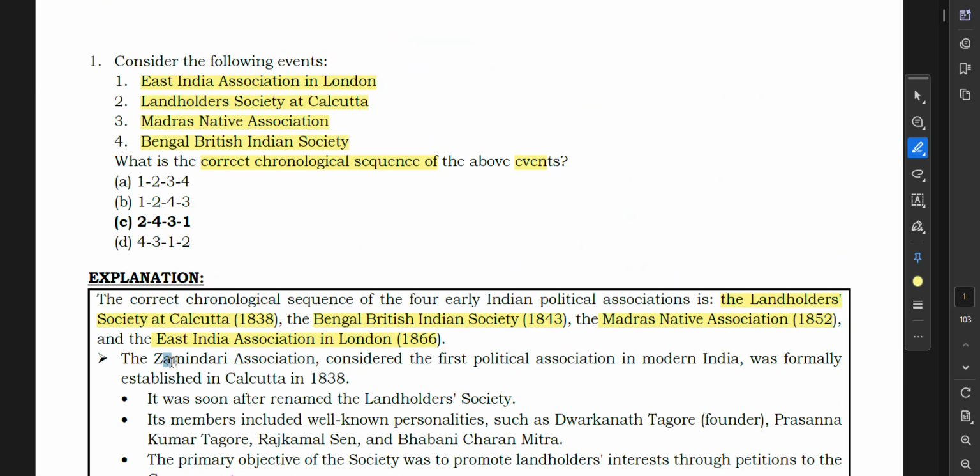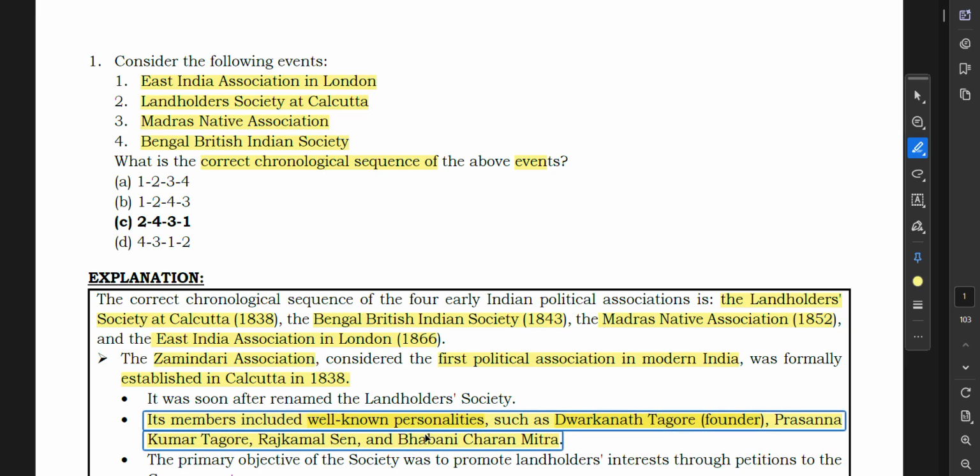The Zamindari Association, considered the first political association in modern India, was formally established in Calcutta in 1838. It was soon renamed the Landholders Society. Its members included well-known personalities such as Dwarkanath Tagore, Prasanna Kumar Tagore, Rajkamal Sen, and Bhavani Charan Mitra.